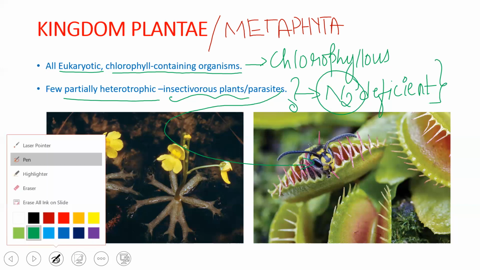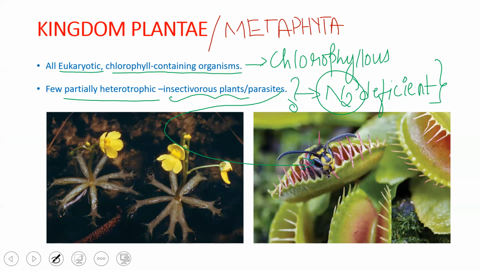Some of the typical examples of insectivorous plants include, the first picture which you're seeing, the bladderwort. The second picture which you're seeing is Venus flytrap. Other examples may include even the pitcher plant, which is called Nepenthes. So these are the typical examples of insectivorous plants.